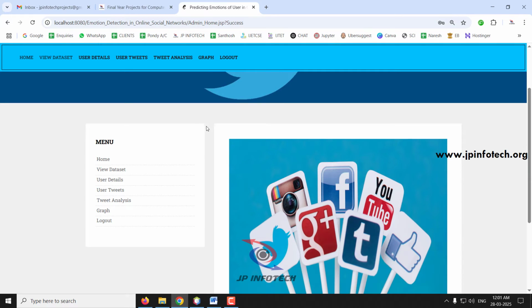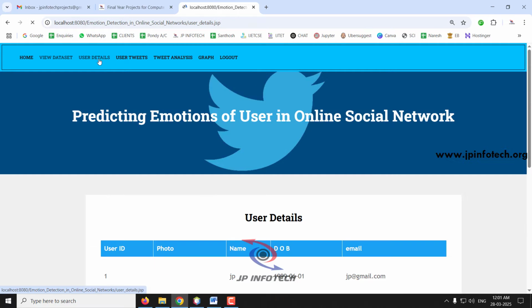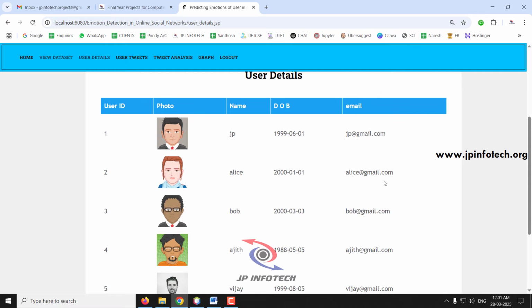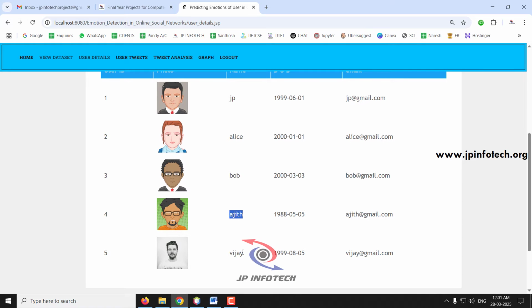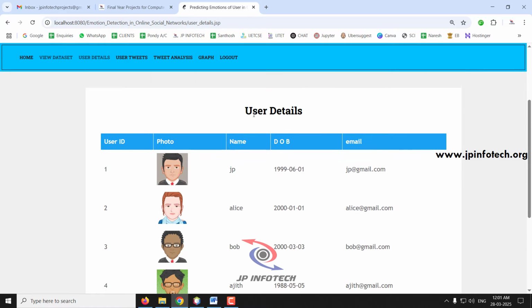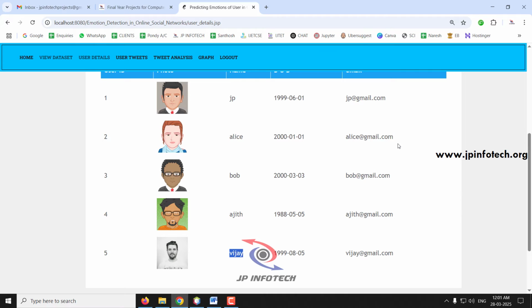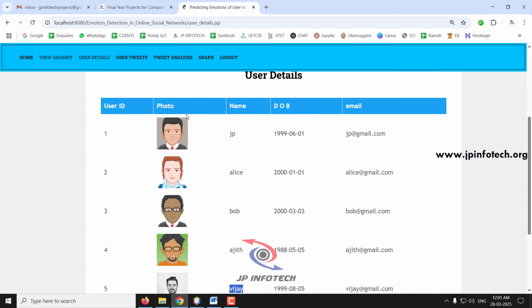Here in the admin part, let me go to the user details first. So just click the user details. Here you can see all the users which I have created. First user was JP, second was Alice, third was Bob, fourth was Ajit, fifth was Vijay. I created all the users because I wanted to show you the social networking concept and different kinds of emotion. Every user will have a unique ID.